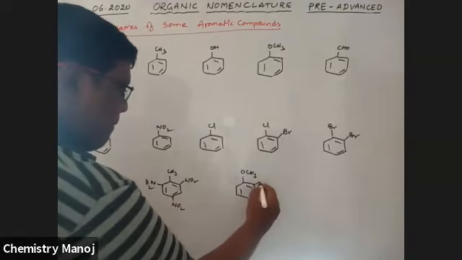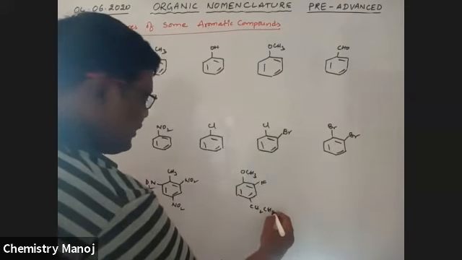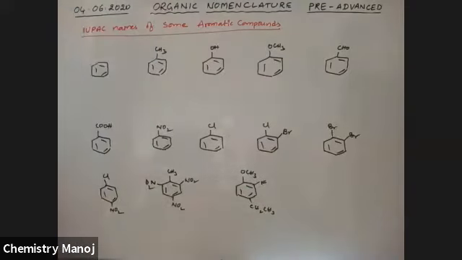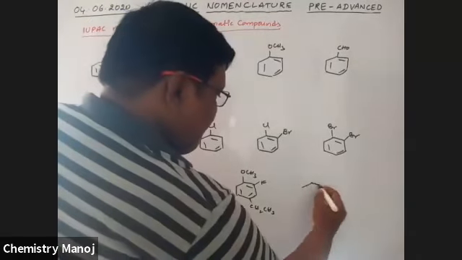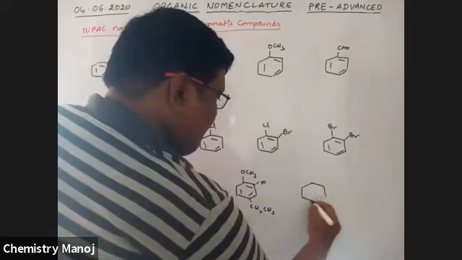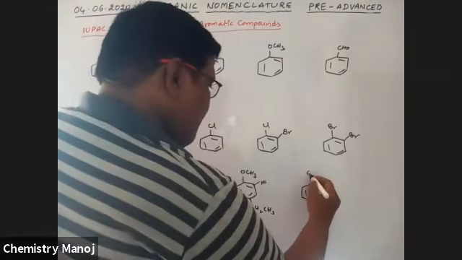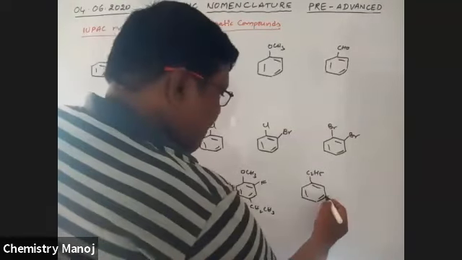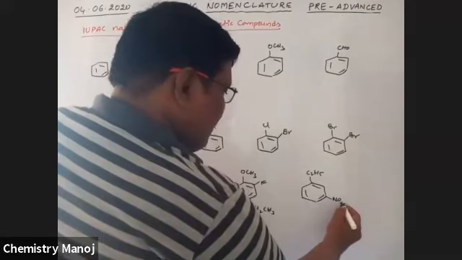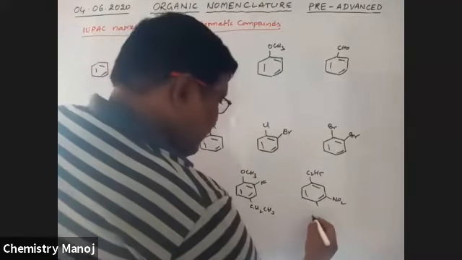OCH3, F, CH2CH3. It is C2H5. It is NO2. It is F.